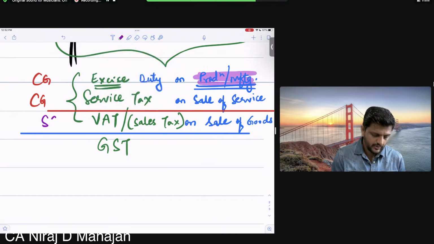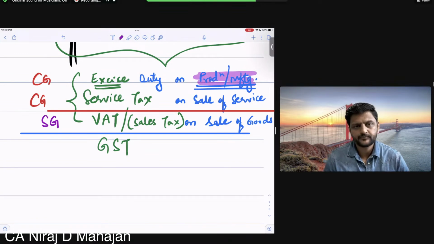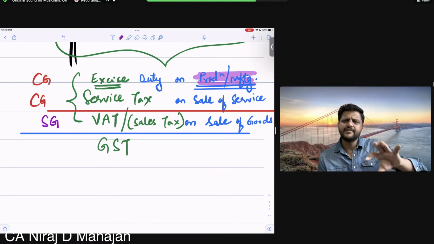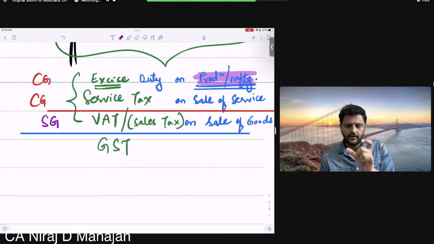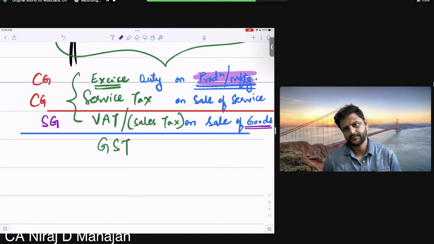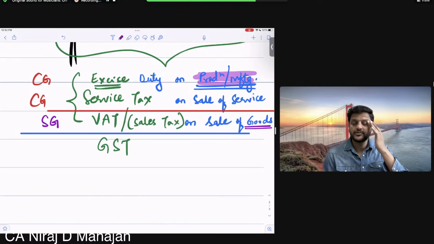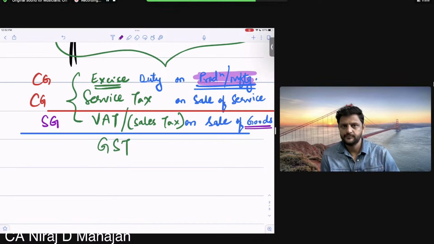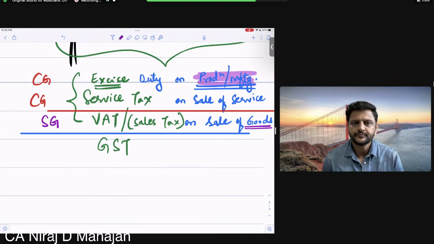Who? The state government. So if you are in Maharashtra, it is Maharashtra VAT, Delhi has D VAT, Gujarat G VAT, Kerala K VAT. Every state had the power to decide the rate of sales tax, that is VAT, on every item of goods. In the very beginning it was around 10%, then 12%, then 13%, and so on. Are you getting my point, everybody?